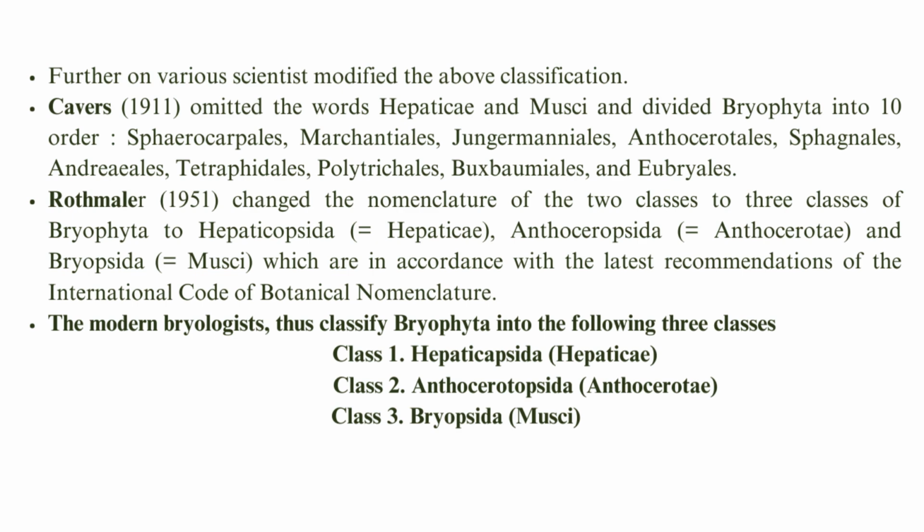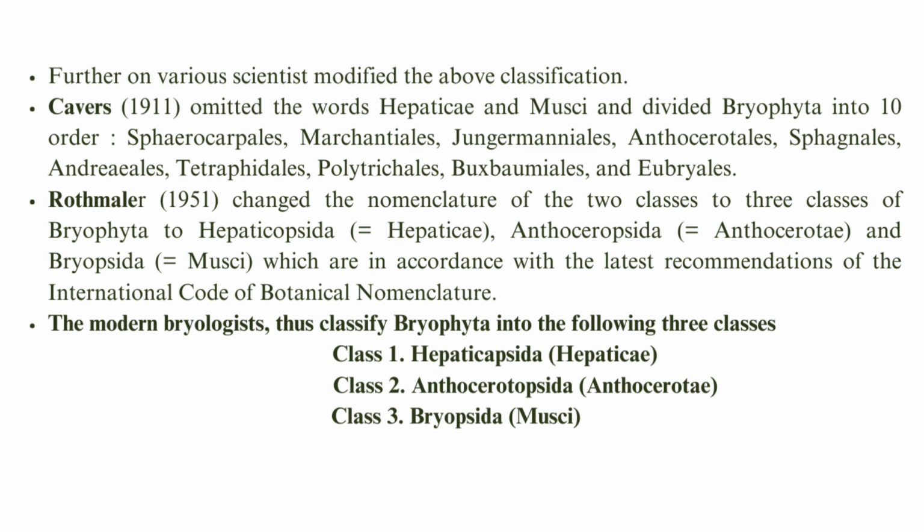The next taxonomist was Rothmeiler in 1951. He changed the nomenclature of two classes to three classes, which was earlier given by Engler, who divided bryophyta into two classes. Now the bryophyta is divided into three classes, Hepaticopsida, Anthocerotopsida and Bryopsida, and it is in accordance with the latest nomenclature of the ICBN, the International Code of Botanical Nomenclature. The modern bryologists classify the bryophyta into the following three classes.